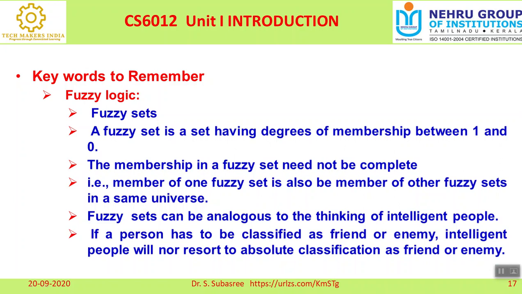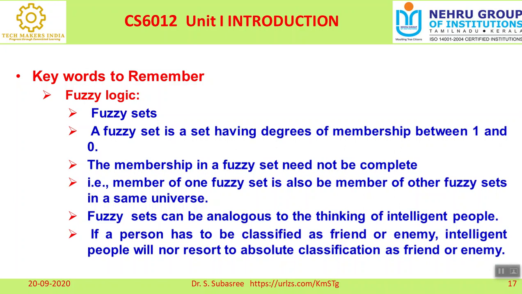A fuzzy set can be analogous to the thinking of intelligent people. If a person has to be classified as friend or enemy, intelligent people will not resort to absolute classification as friend or enemy. If a person is intelligent, he cannot immediately declare another person a friend or enemy. Based on the situation, he will consider him a friend or an enemy.